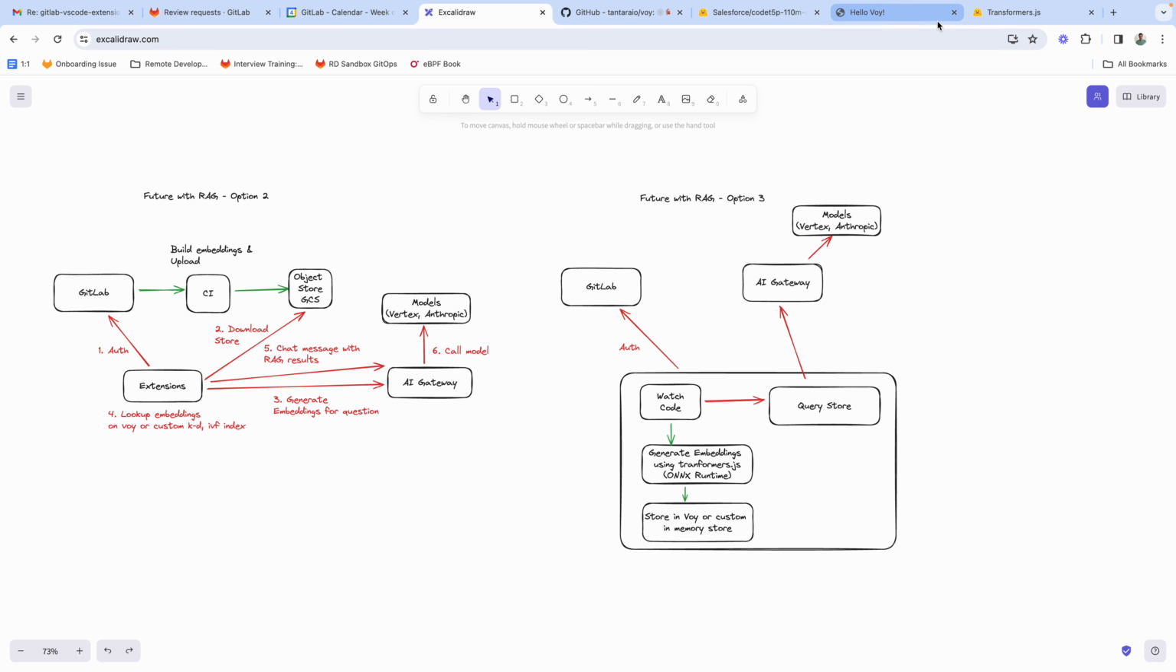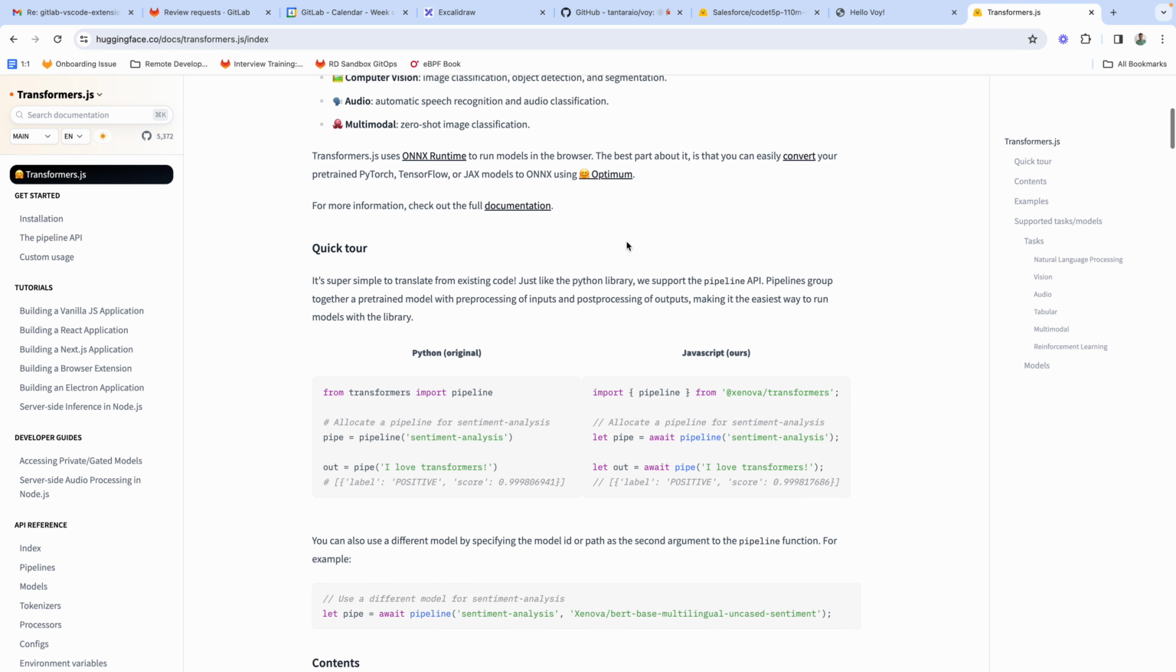So let me show you Transformers.js. Basically, it's just like the Hugging Face Transformers library in Python. You can similarly use some of the Hugging Face models within Transformers.js.